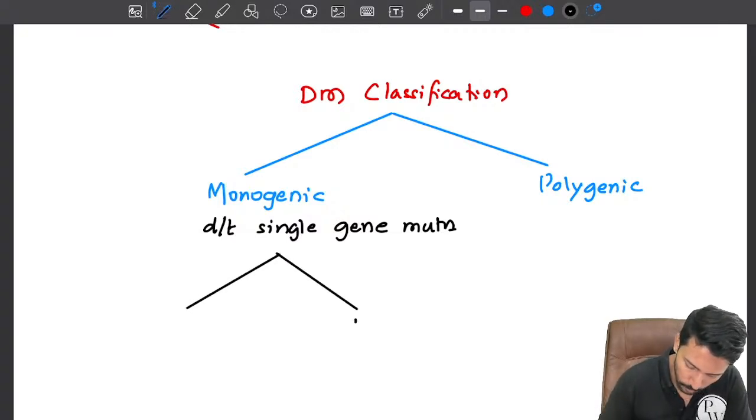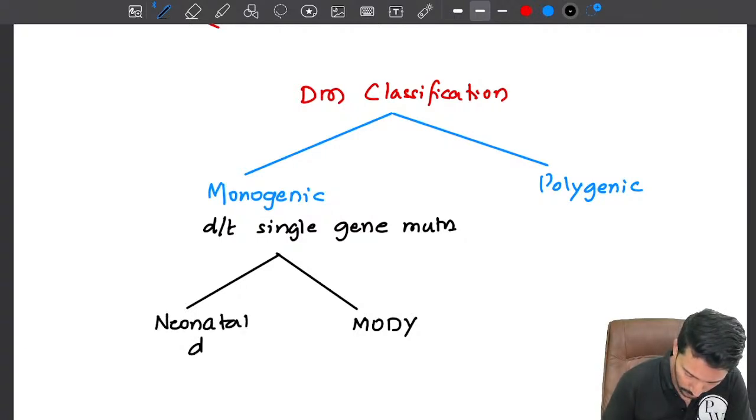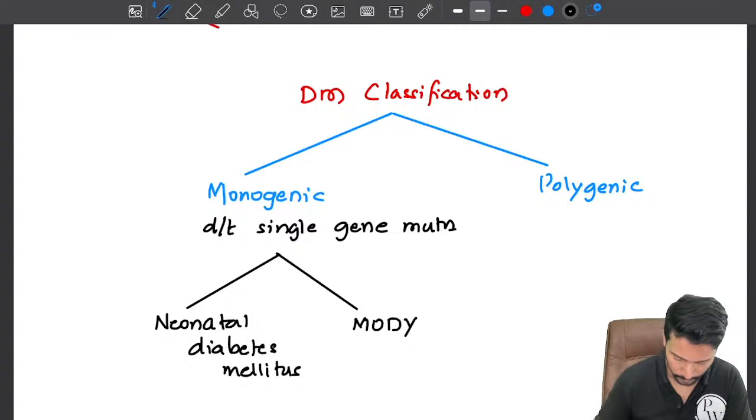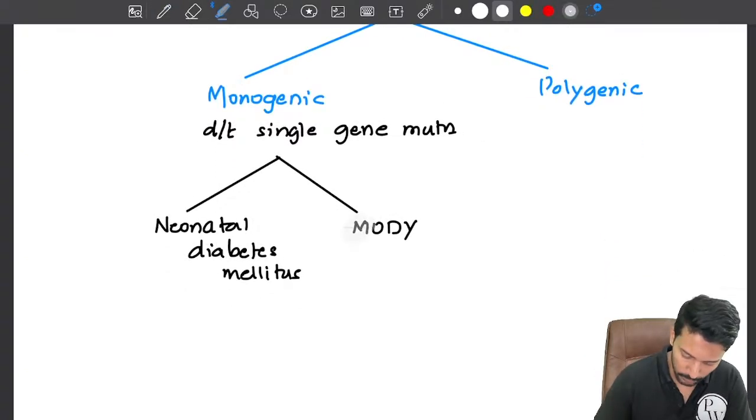One of them is MODY, maturity onset diabetes in young. The other one is neonatal diabetes mellitus or NDM. Now MODY is important for the exams.